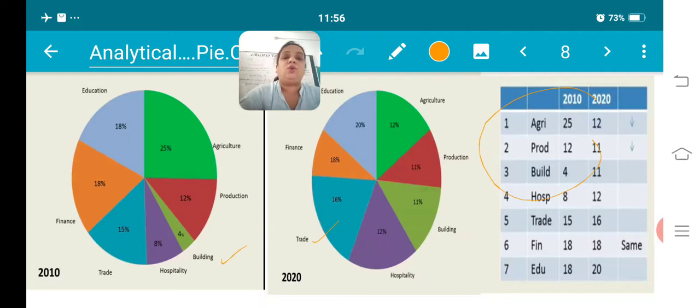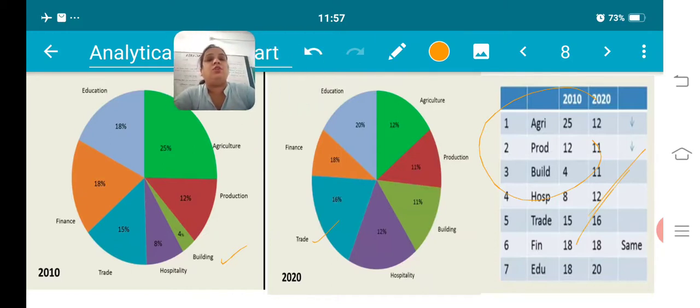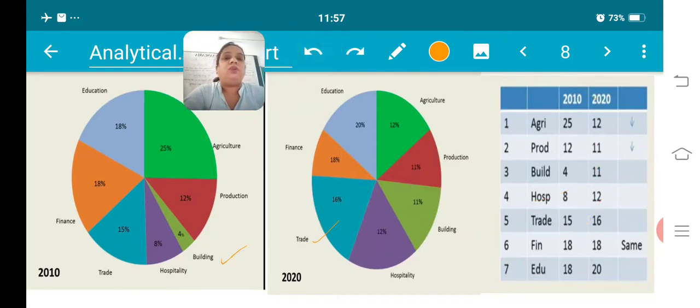You are also advised to create such a table, because this will lead you to the details of the overview: what is happening here, where it is going on the top, where it is going on the bottom, which percent difference is there, and what the percentage difference is in the contributions of the different sectors. This type of table you can create anywhere, according to whatever you like.